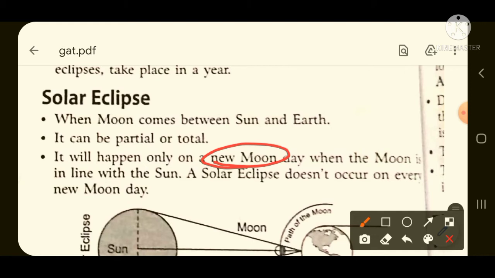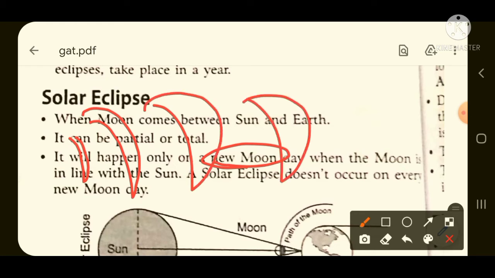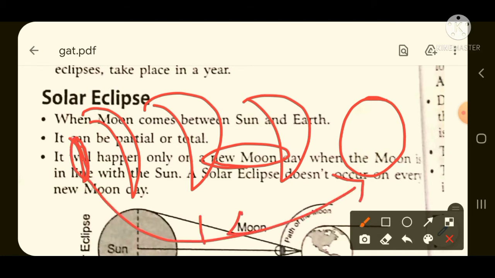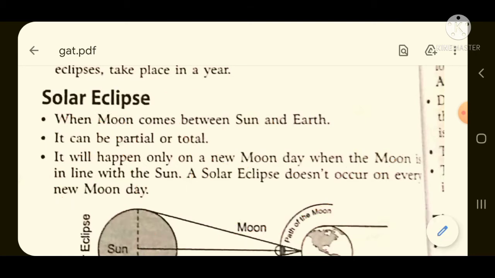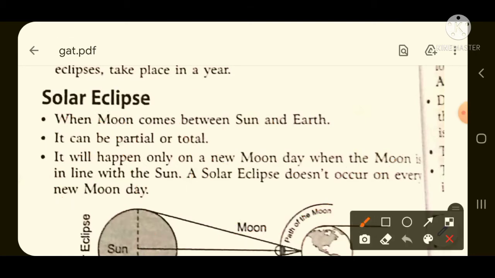You know the formation of the moon. Firstly, the moon is of a small size, then the size of the moon increases, and finally it becomes round. From this small size to becoming round, it takes 14 days. The first day of the moon, if it is seen, is called new moon.